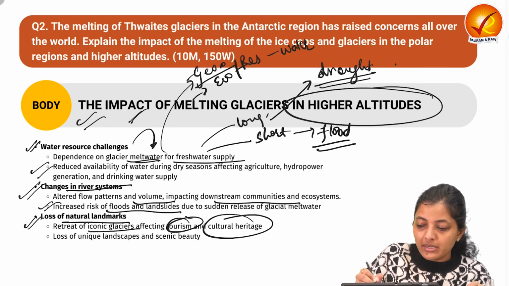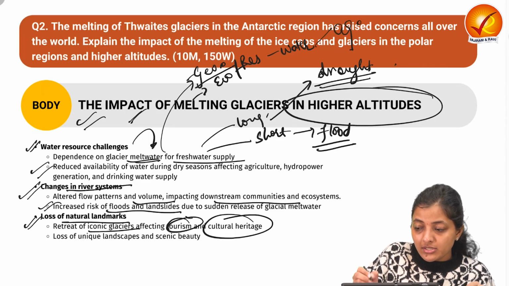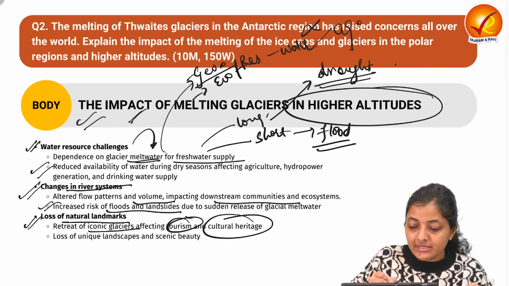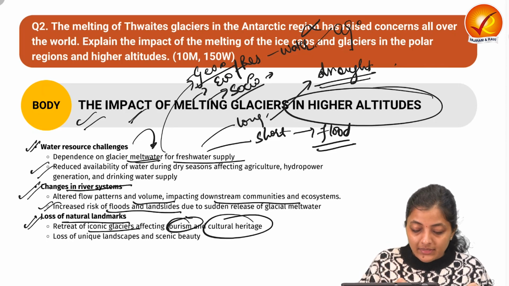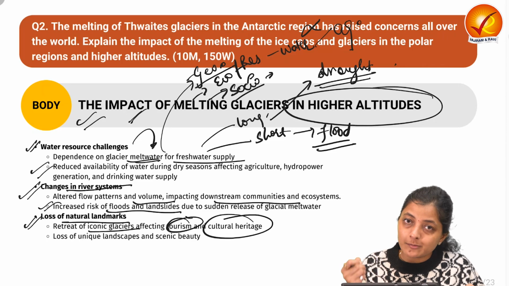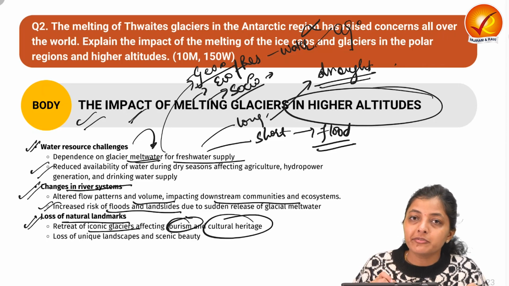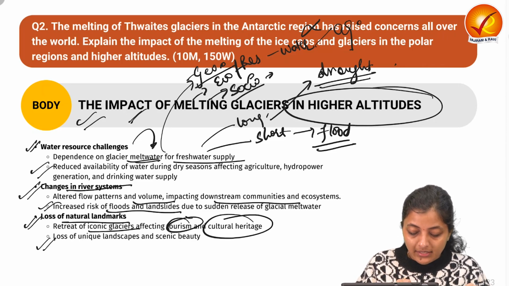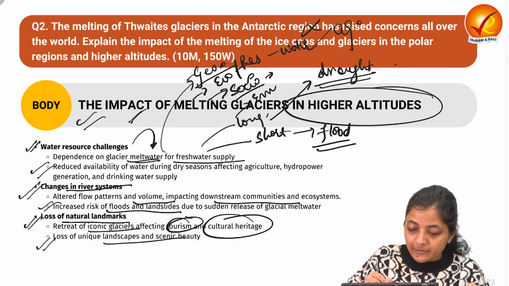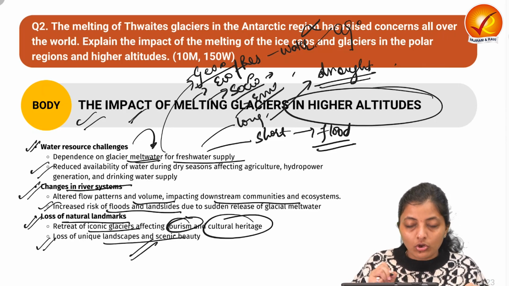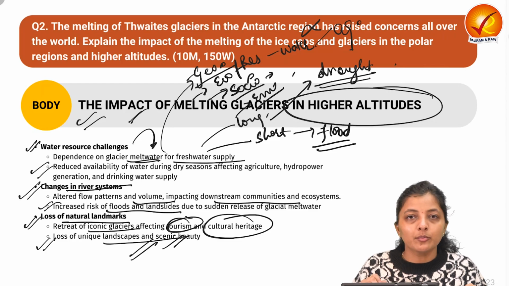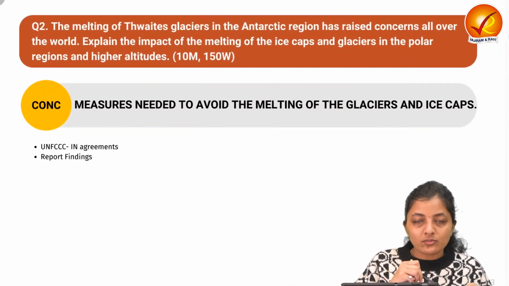water resources availability, on which agriculture depends, which will impact agriculture as well. Then socio-economic condition of the communities, that they'll have to get displaced due to the concerns of floods and droughts. Then environmental impact is about the loss of unique landscape and the scenic beauty. So this was the body.